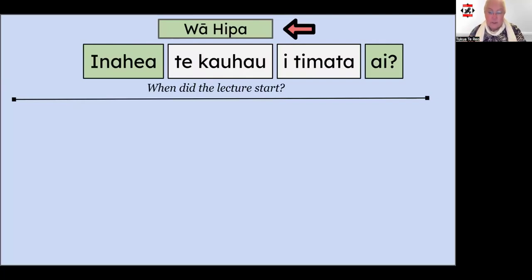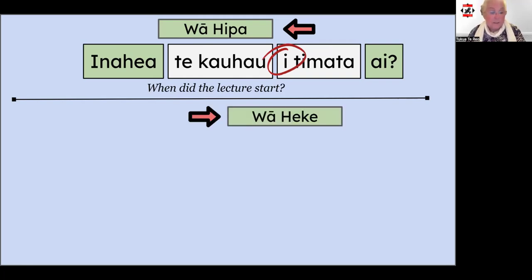When we want to ask a question about when something is going to happen in the future, we'll use āhea. The structure is very much the same with one important difference. When I showed you the inahea question, you'll notice that I used the tense-specific word I. Inahea te kouhou I timata ai. When we use this type of structure in the wā heke, using āhea, we don't need to use a tense-specific word at all. I'm going to ask, when will we go, or when are we going?